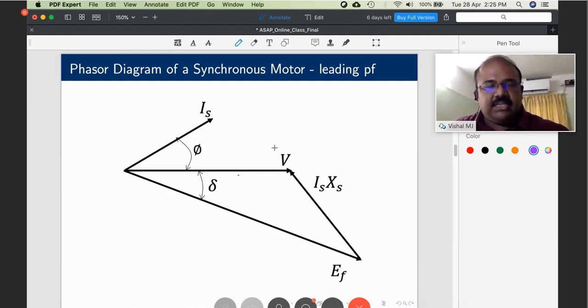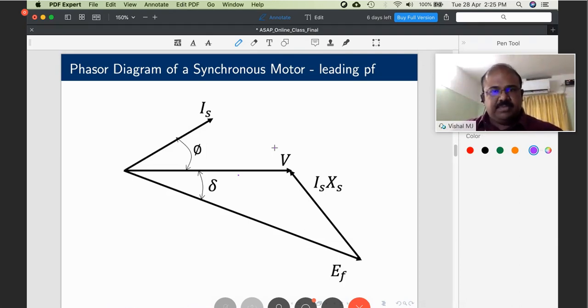Then we can understand that the RMF, if you take 50 hertz excitation, your synchronous speed will come to 1500. An induction machine will never operate at synchronous speed. If it operates at synchronous speed, then the torque production will become equal to 0. So it can only operate at some slip. So whatever value is mentioned there is definitely not the RMF speed. It is the rated speed. It is the speed of the rotor. But for a synchronous motor, stator speed as well as rotor speed are both the same.